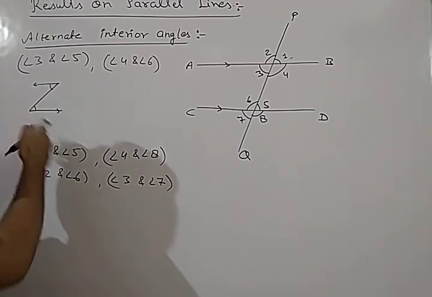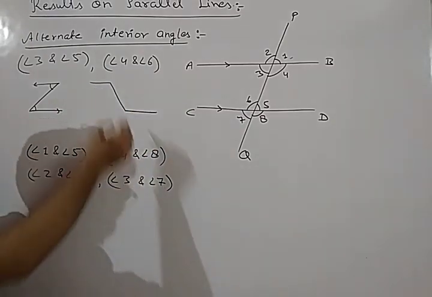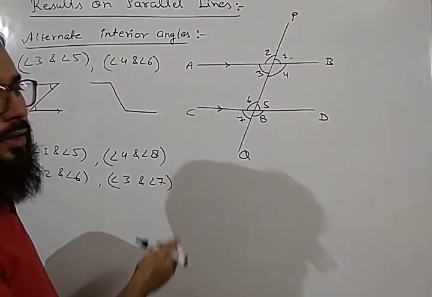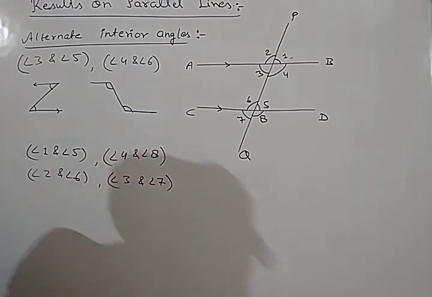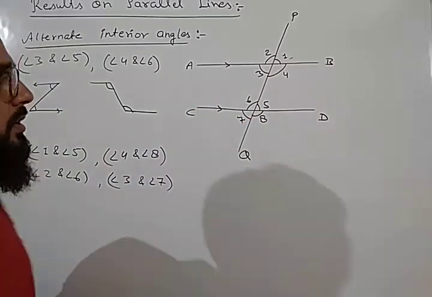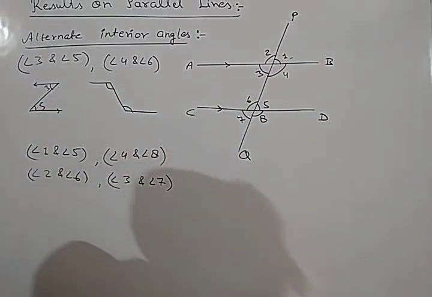The Z may be like this shape or like this shape. So whenever there is a Z-like shape, the two angles at the corners are called alternate angles. If we see this figure, this is forming a Z, so angle 3 and angle 5 are alternate interior angles.